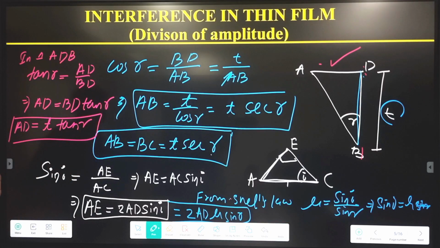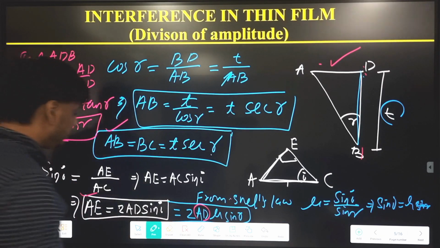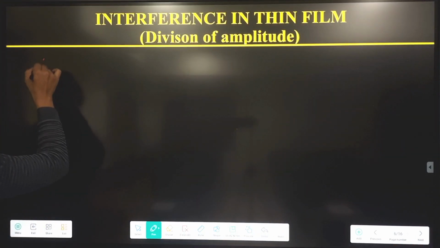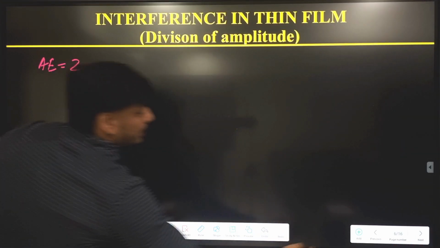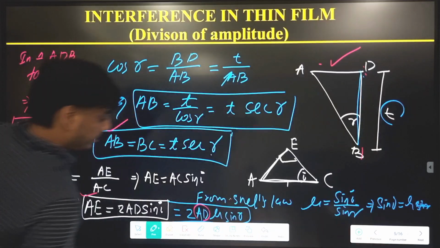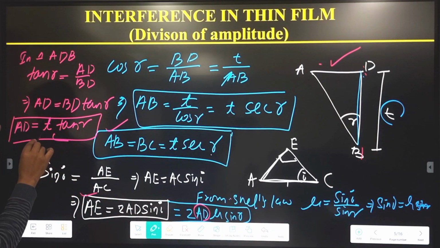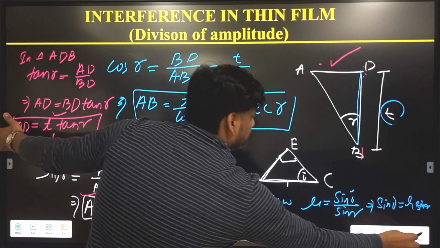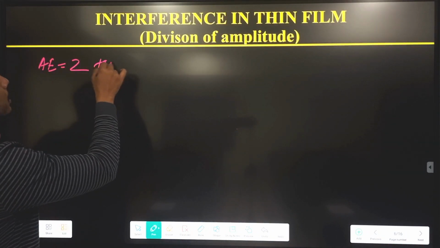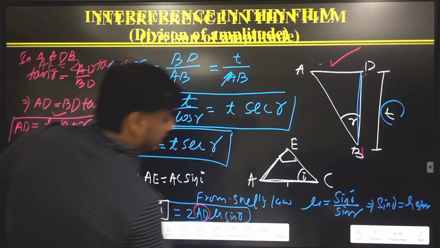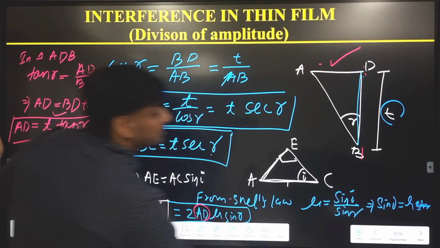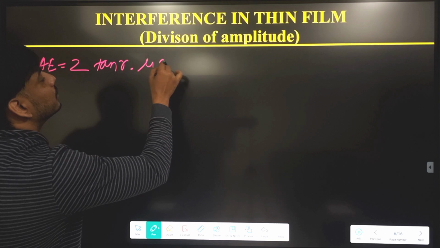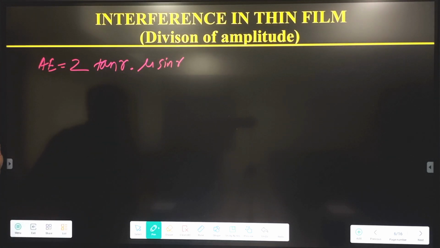Now we have all the values. We have the values for AB and BC. Now we have the values for AE, and in that formula we have AD. Now we calculated AD. So in the next page I am writing the new expression for AE. We get AE equal to 2, and AD means here t tan r. So 2 t tan r, into we have multiplied mu sin r. Clear? This is sin by cos.